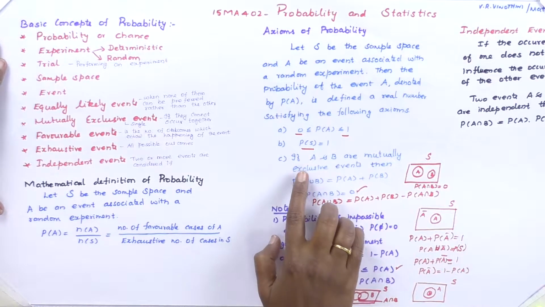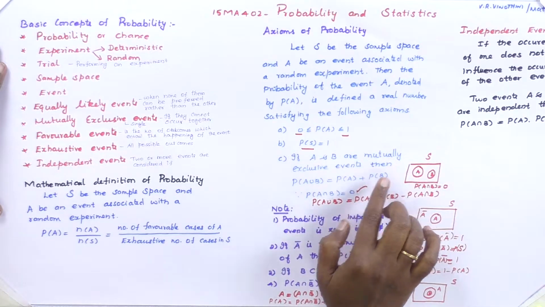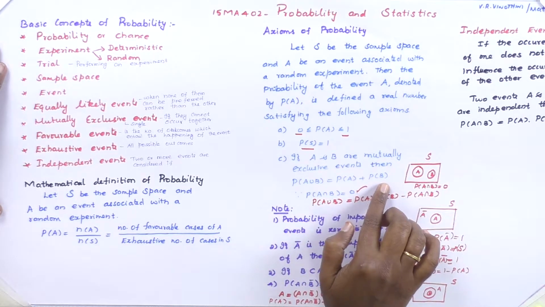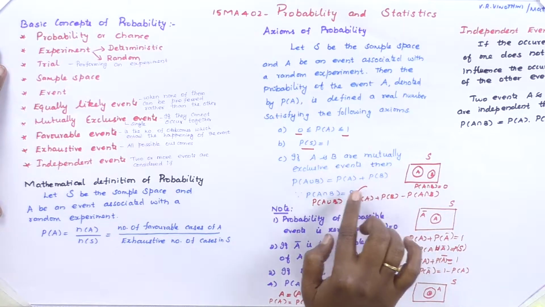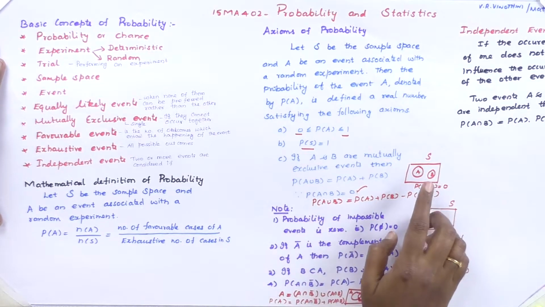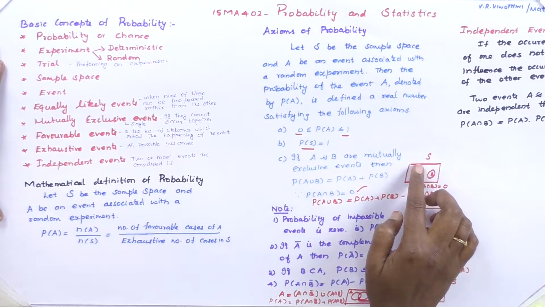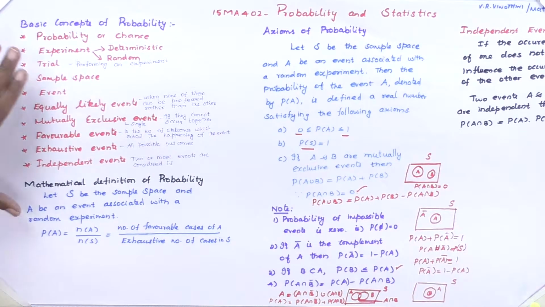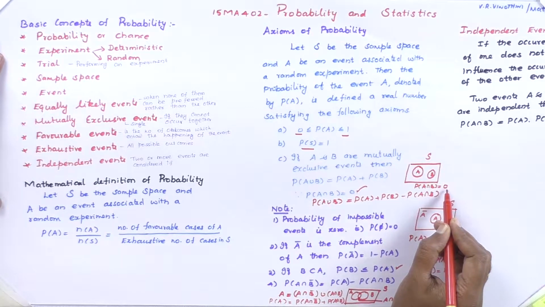Third: if A and B are mutually exclusive events, then the addition theorem of probability can be written as P of A union B is equal to P of A plus P of B, since P of A intersection B is equal to 0. Now we consider the sample space S. In that sample space we have two events A and B. The intersection of these two events is empty, therefore the probability of A intersection B is equal to 0.